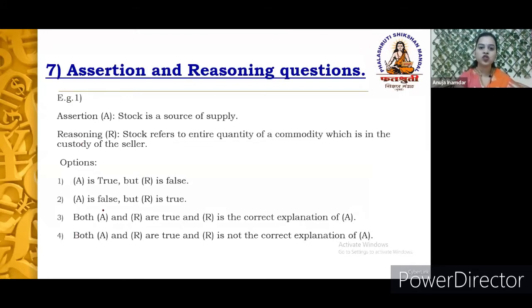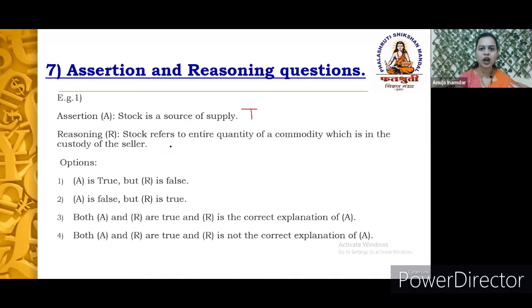First you read the assertion and the reasoning, decide whether each is true or false, and then come to the options. Here the assertion is: stock is a source of supply. Yes, stock is a source of supply, so this statement is true. Let me write T over here. Reasoning: stock refers to the entire quantity of a commodity which is in the custody of the seller. Yes, it is a quantity which is in the custody of the seller.